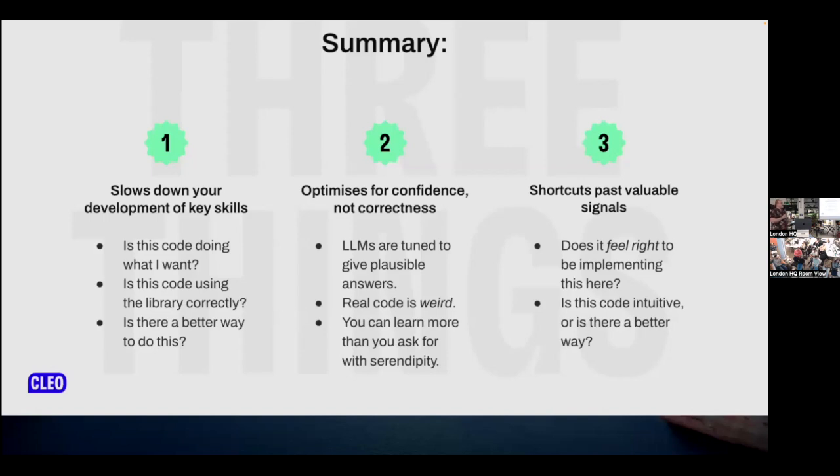While I am filling in the implementation of a particular piece of code, I'm thinking to myself, is this the right place to be doing this? Does this feel right? Does having this logic here make sense? Should this not be a service and instead be a model, for example? If I've just tab completed 6 lines of code and then I've scanned it and gone, yep, that looks like it should do the right thing, I don't have the time to feel those feelings. I don't have the sense that I get while typing it that what I'm doing is wrong, that I would build otherwise. And similarly, we have this, is this code intuitive or is there a better way?